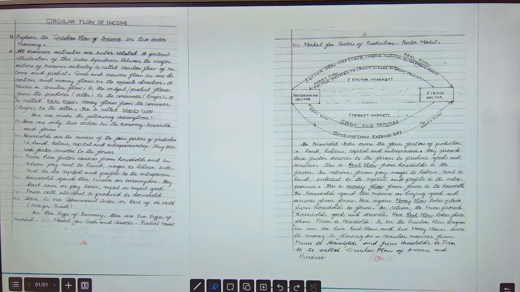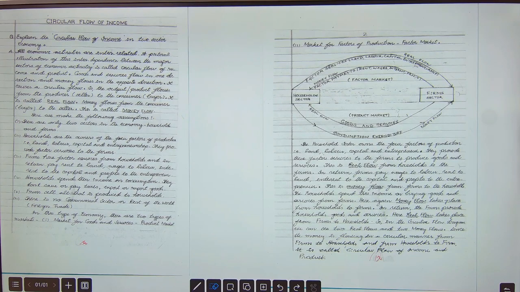Number 4, households spend their income on consumption. They don't save or pay taxes, export or import goods. 5th point, firms sell all that is produced to households. And the 6th point, there is no government sector or rest of the world, that's foreign trade. In this type of economy, there are two types of markets. One is a market for goods and services, that is a product market, and one is a market for factors of production.